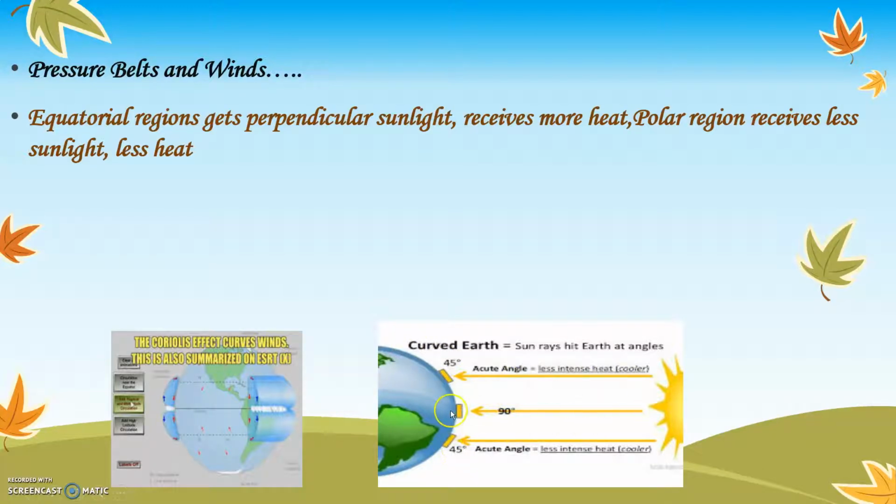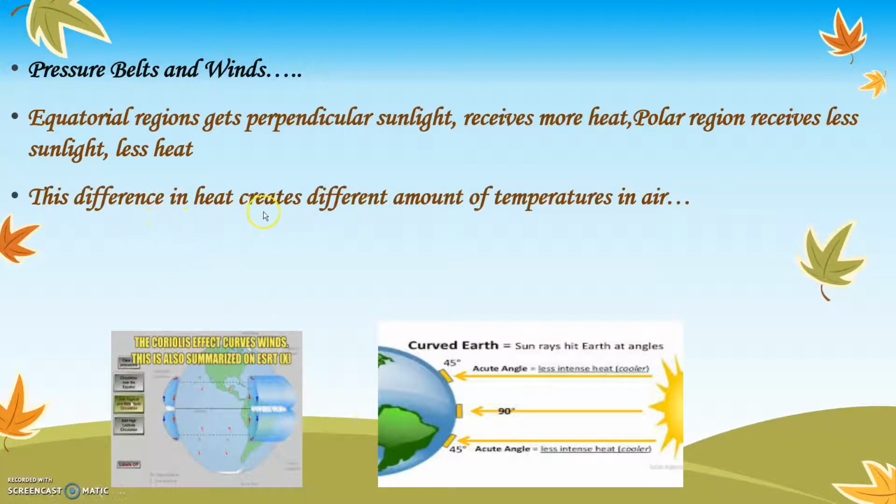That means all the equatorial regions receive perpendicular, also called direct sunlight of the sun, and therefore over here it is extremely hot. As we move towards the polar regions, the sun rays become shorter and shorter, therefore in the polar regions it is extremely cold.